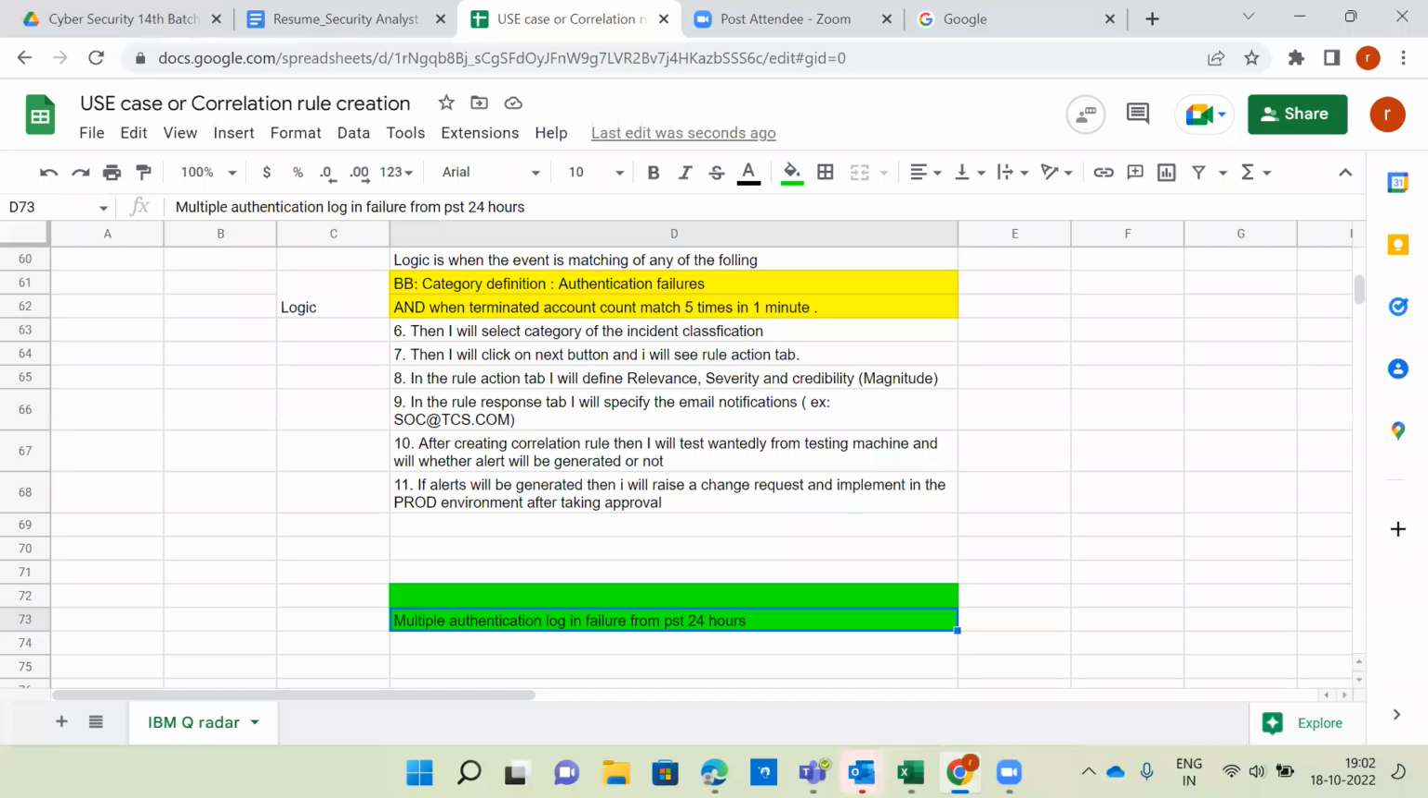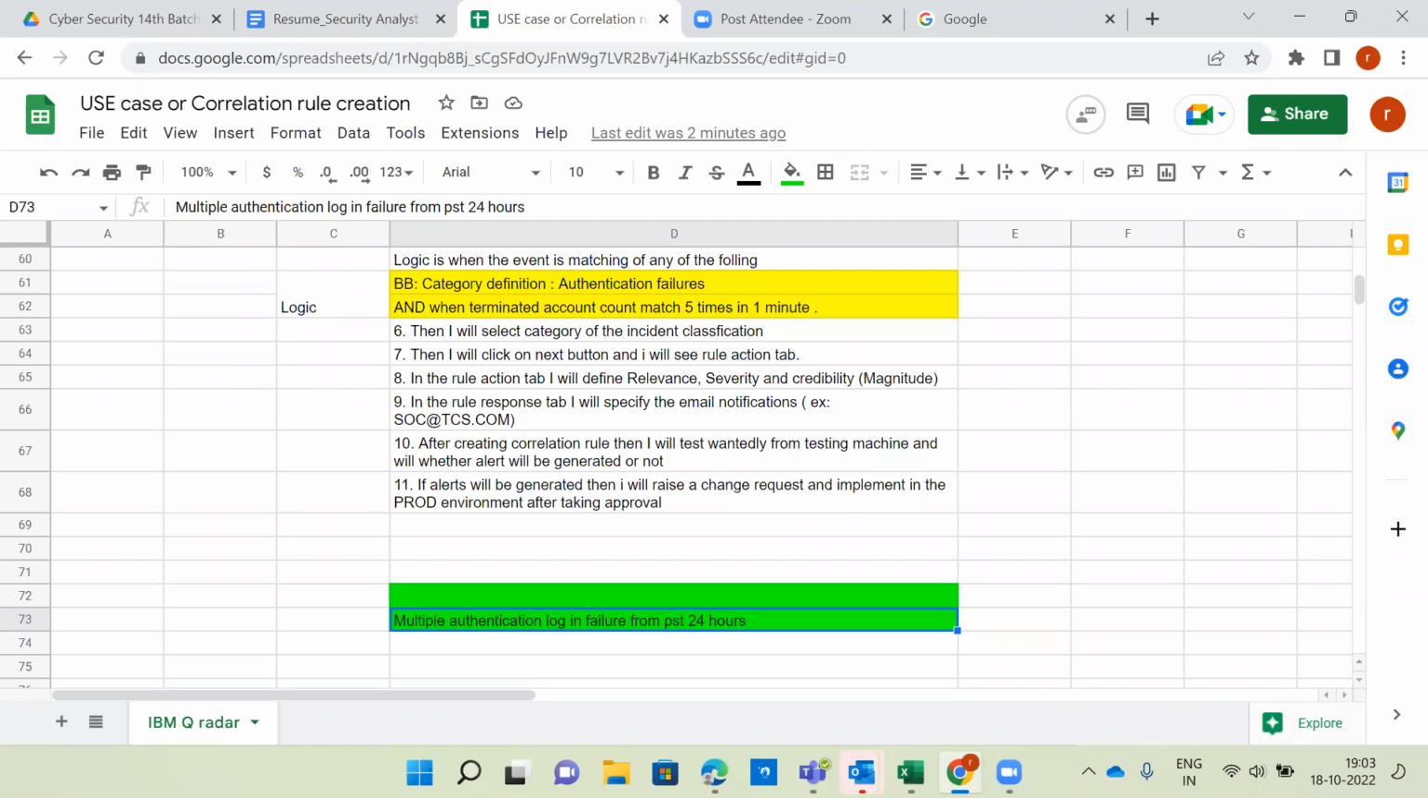So then we can select the category definition, authentication failure, and event ID equal to 4625. Then it will show, from the past 24 hours, whatever authentication login failures are coming. It's not only dedicated to the same username or same host name. It's for all other users as well, more than one user. That may be internal as well as external. When you say external, it means attacker. This is the way you have to understand the logic.